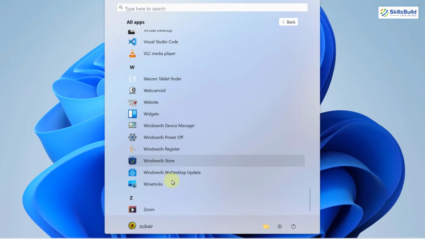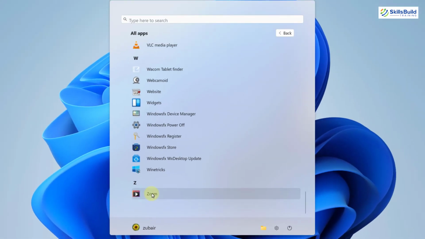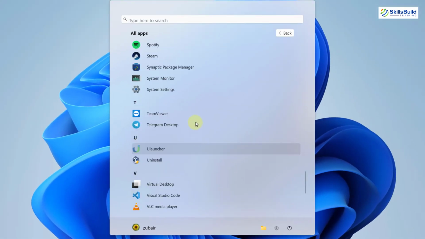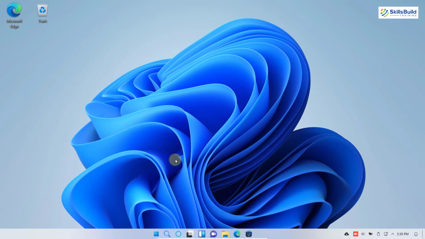Then you have Windows FX store just like this one. And at the end, we have Zoom in here. So these were some of the applications that are included. And now as we are out of it, let's explore the rest of the things.